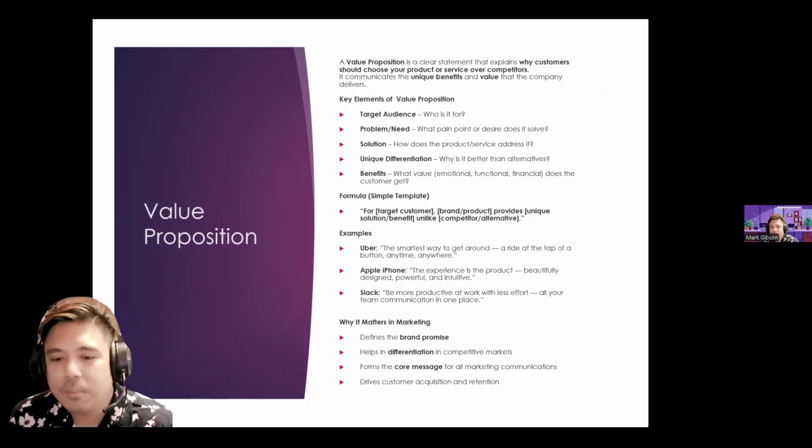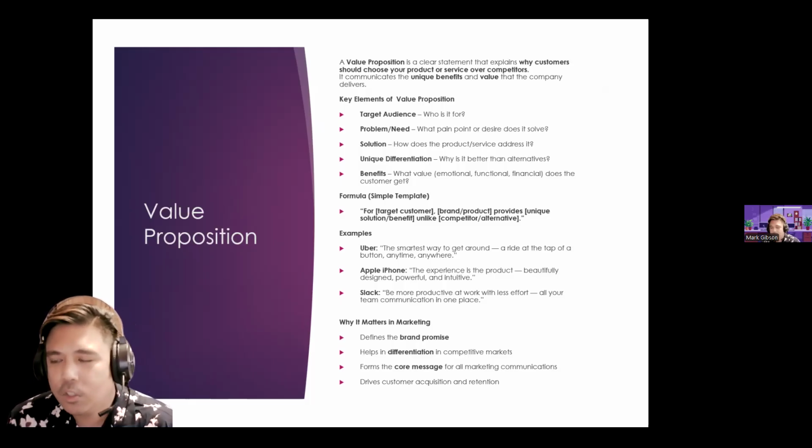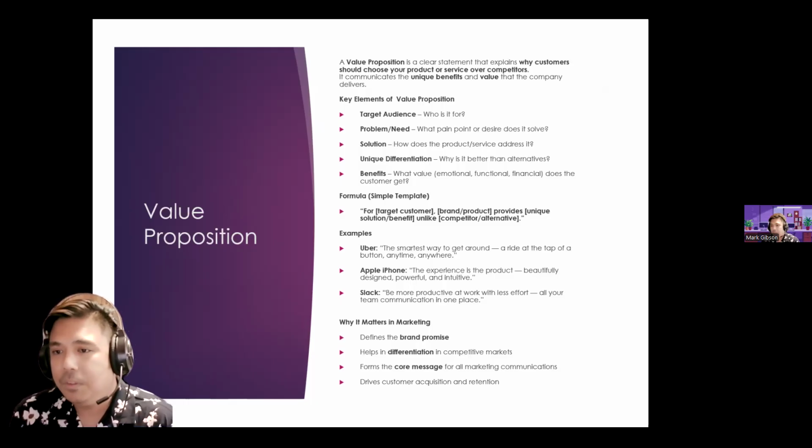So why does it matter in marketing? Because it defines the brand promise. It helps in differentiation in a competitive market. Because if you're within an industry that is really highly competitive, you have to make sure that you're a step up, or even ahead of the competition.